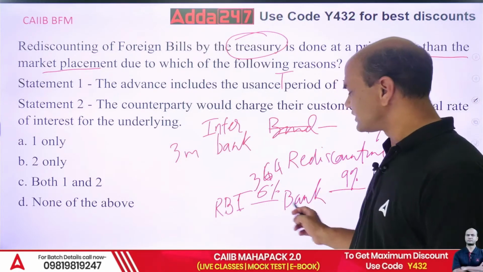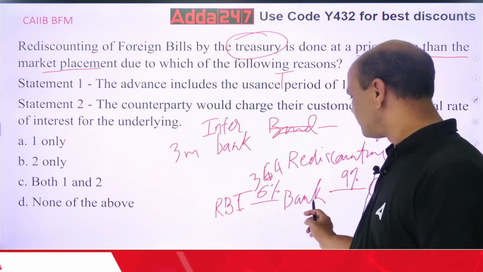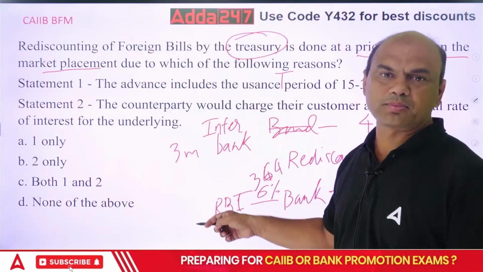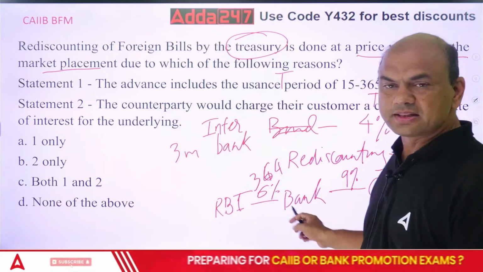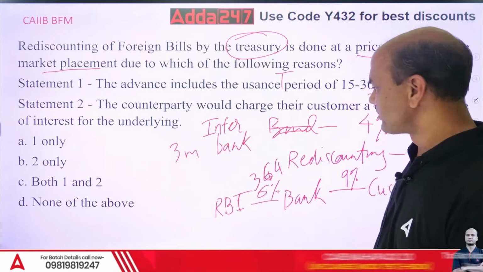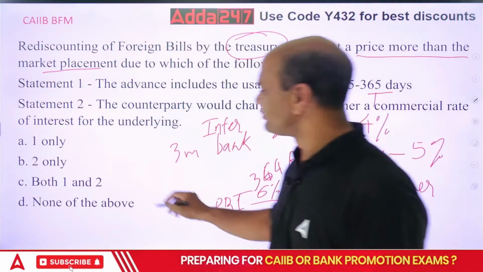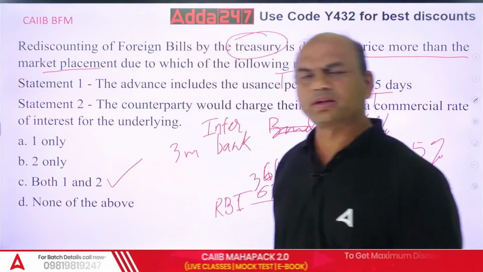See, in this rediscounting, what is happening? The risk is taken by RBI now because the assets are transferred to the RBI. This bank will sell these assets to RBI, the rights of these assets. So that's why this is higher. So obviously both are true. Both 1 and 2 are true.